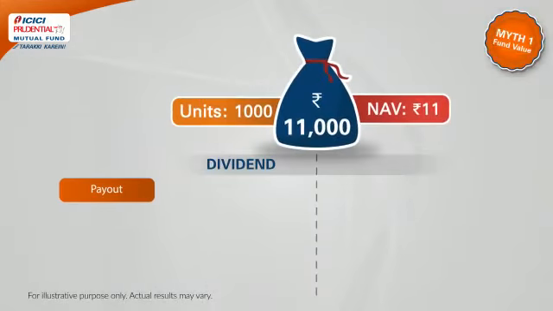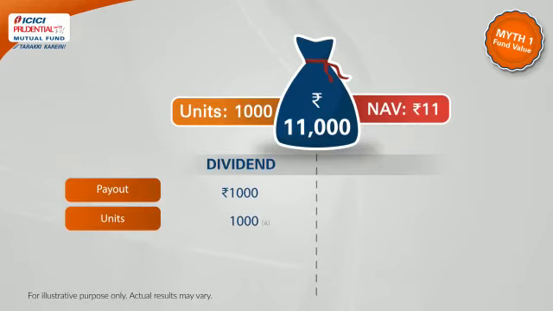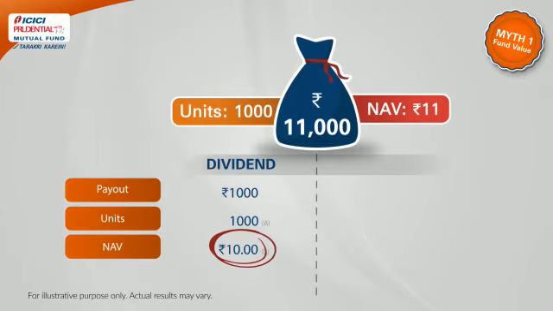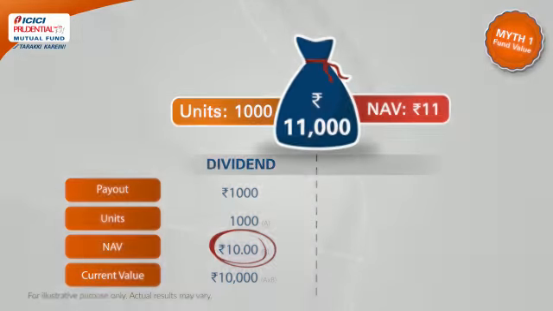In case of dividend payout, the total number of units stay as is, and your NAV is recalculated after deducting the payout component. That is, recalculated to Rs 10 in this scenario. The current value of your investment post payout is Rs 10,000. That is, 1000 units into Rs 10.